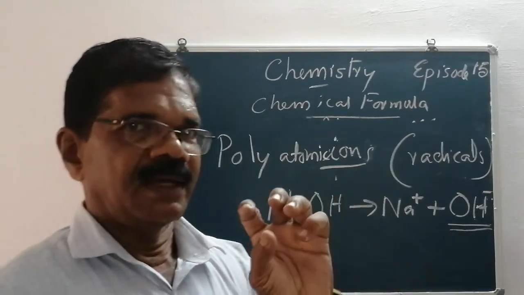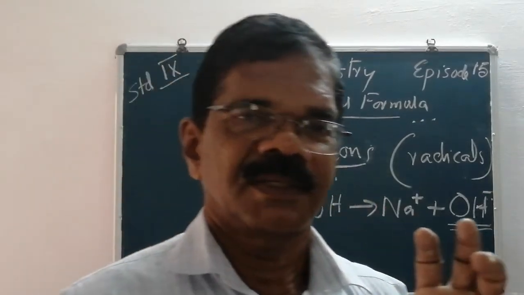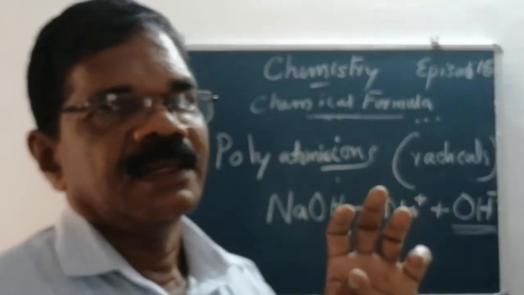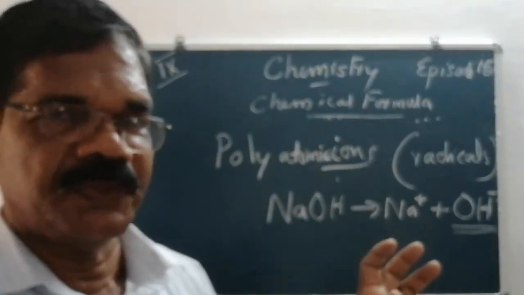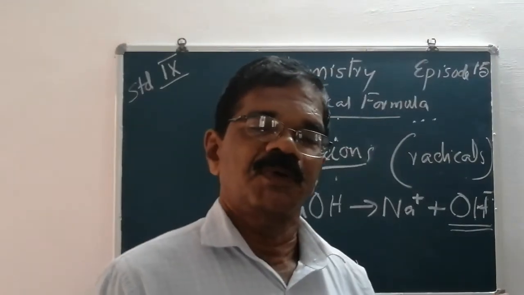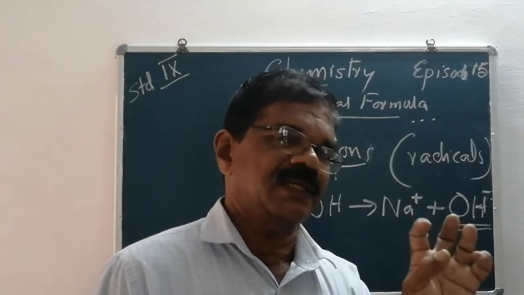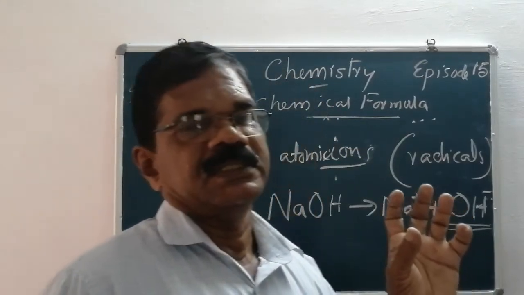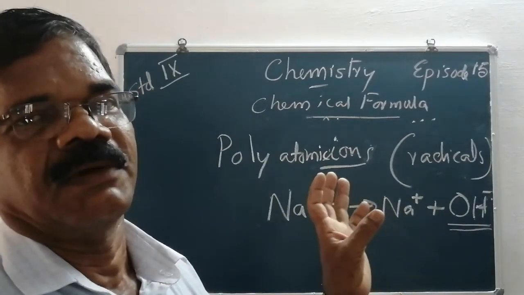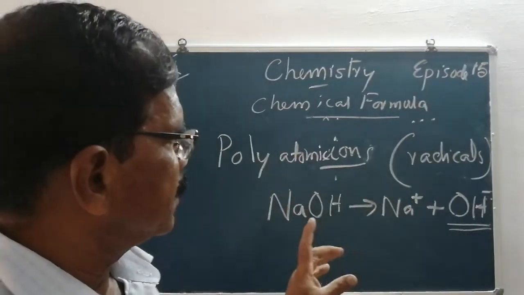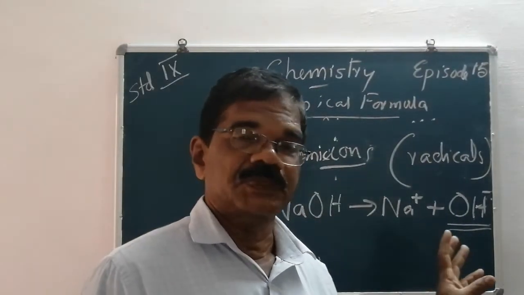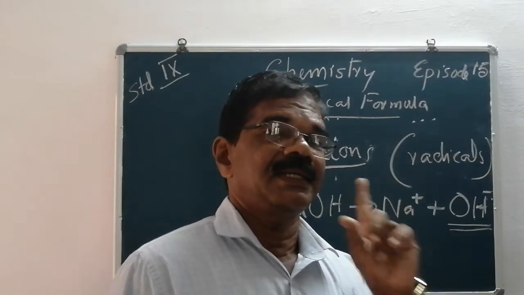These are very necessary for us. In the next topic we are going to write the chemical formula of compounds and substances. If you want to write the chemical formula of a substance, we need all these things. First, we must remember the symbols of the 118 elements.